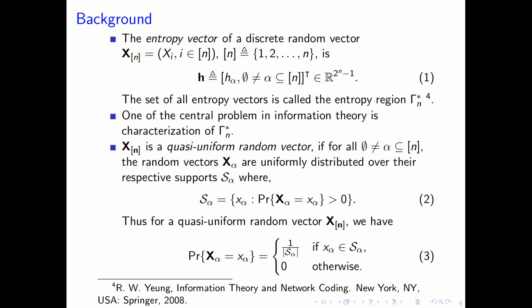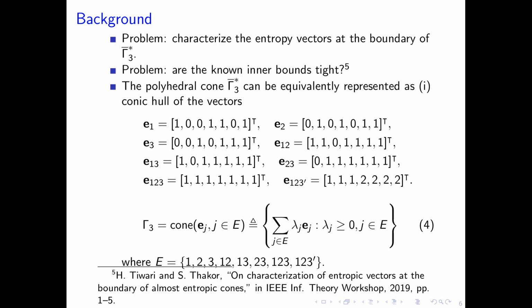As we know, the entropy vector for the discrete random vector is given as mentioned in equation number 1. The set of all entropy vectors is called the entropy region and denoted by gamma n star. One of the central problems in information theory is to characterize gamma n star. So the random vector X^n is a quasi-uniform random vector if for any non-empty subset alpha, X_alpha is uniformly distributed over their respective support S_alpha, as given in equation number 2, and the probability of any event is defined as given in equation number 3.